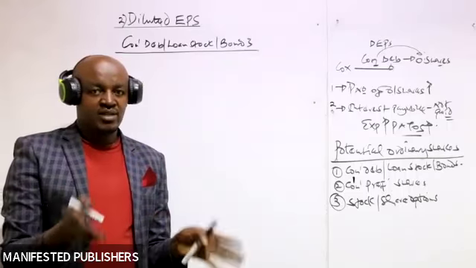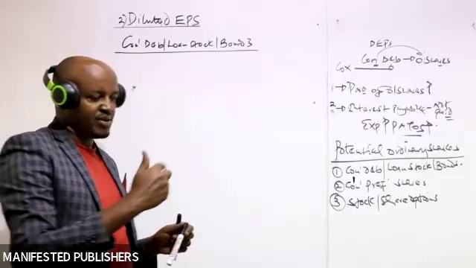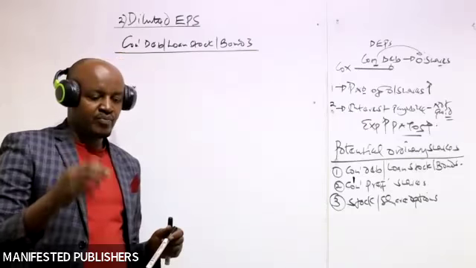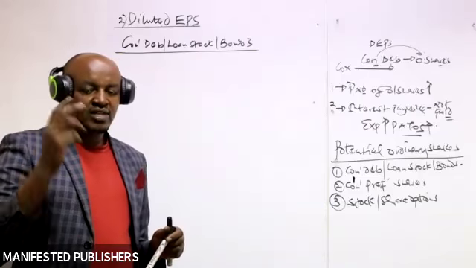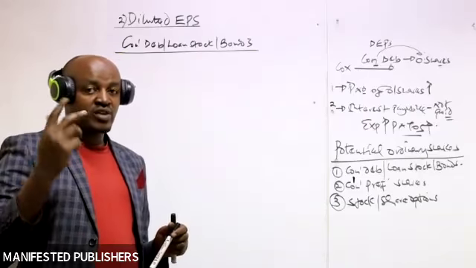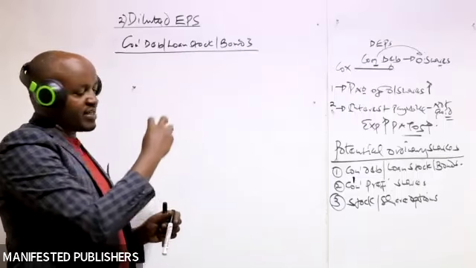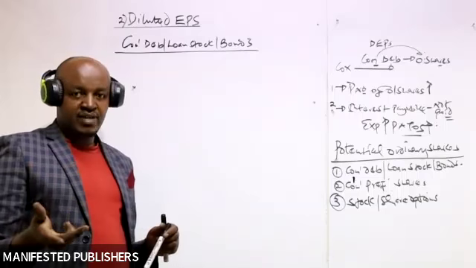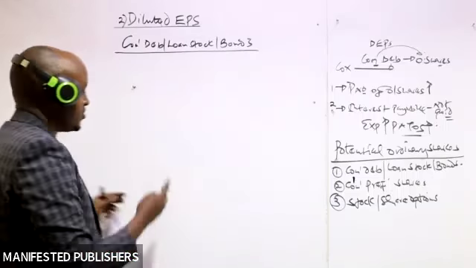What would have happened? Two things. The number of ordinary shares issued by the company would have increased, and the profit attributable to ordinary shareholders would have increased, because the interest payable on these debentures, loan stock, or bonds would not have been paid, since they were converted into ordinary shares.